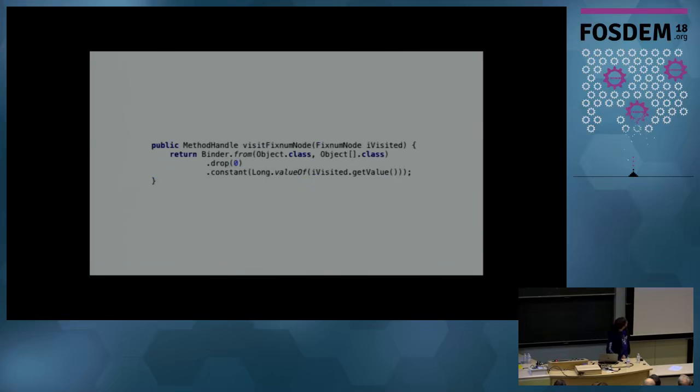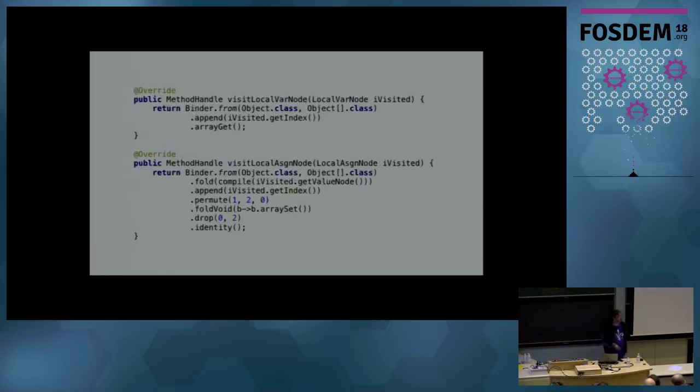Let's look at something else. We've got fixnum here. So here is our fixnum, which is in Ruby just a long, essentially. And I'm using boxed longs for this example just to make it simpler. But again, we don't care about the state for the script. So we drop that and we return a constant. What about local variables? Well, I said that we've got our state array. That's basically holding all of our local variables. So to get a local variable out of our script state, we just provide the index and do an array get. Similarly down here, we have our state for the script. We're going to do a little bit more complicated logic because the set into an array doesn't return a value.